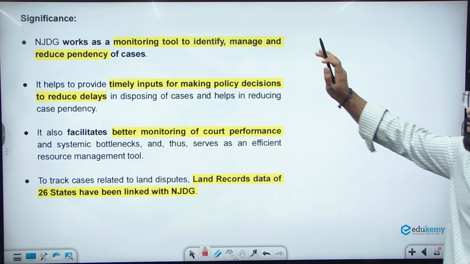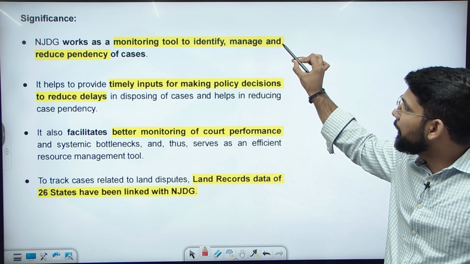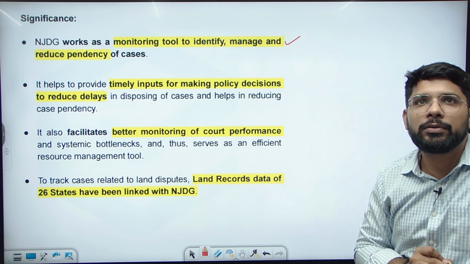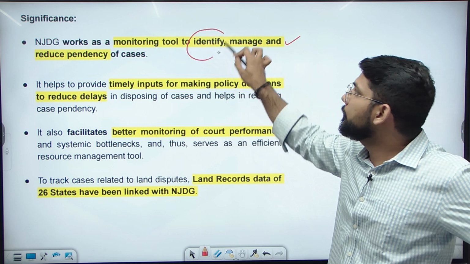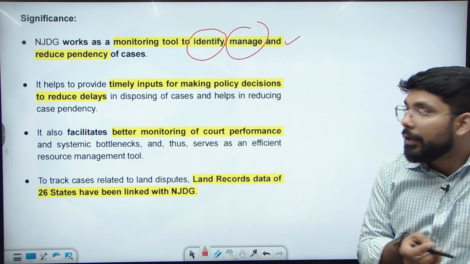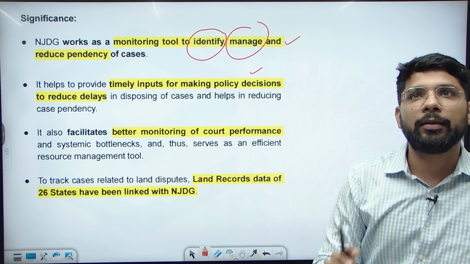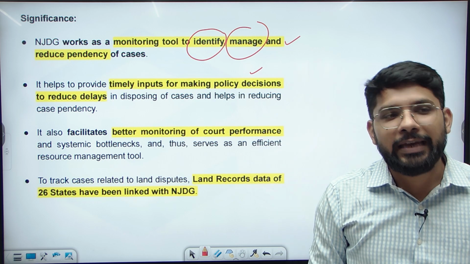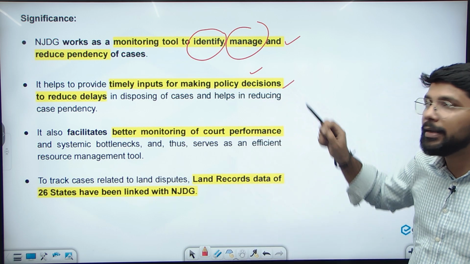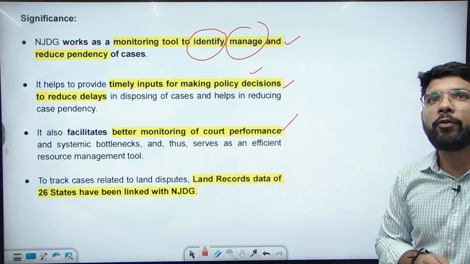What is the significance? Why is the government developing this kind of database? It works as a monitoring tool to identify, manage and reduce the pendency of the cases. Identification, management and pendency of the cases, how will it be checked? It helps in making policy decisions to reduce the delay. Means you are checking the status of the case on a daily basis, and it helps in making policy decisions. It facilitates better monitoring of the court performance.